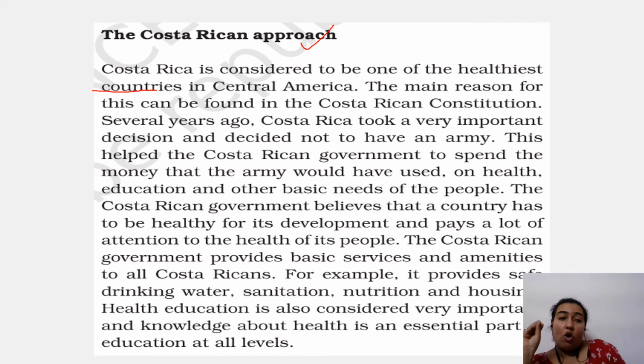A country is very small but it is considered as the healthiest. Why? Because this can be found in the Constitution of Costa Rica. So what it did, many years ago, it took a very important decision and decided not to have an army. No army, no war, no money spent on army people, making them learn and their exercises and their quarters, everything, subsidies. No army, no extra wastage of money.